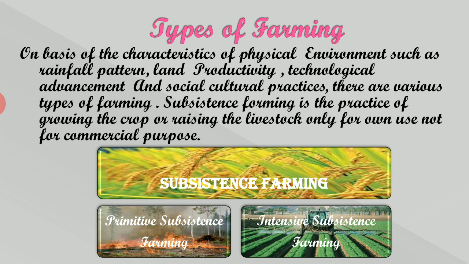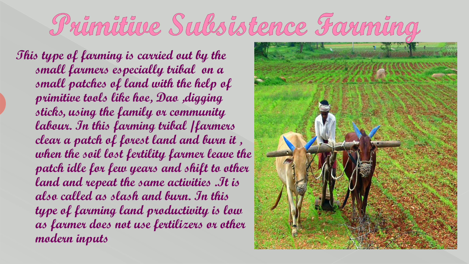Subsistence farming is the practice of growing crops or raising livestock only for own use and not for commercial purposes. Subsistence farming has been divided into two parts: primitive subsistence farming and intensive subsistence farming. What is primitive subsistence farming?